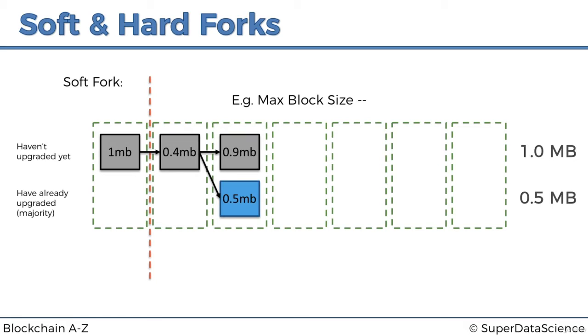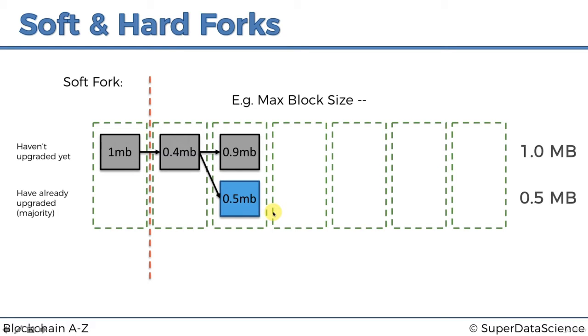However, this is the interesting part. Because we have the majority of miners here, right? The soft fork will only be initiated when we have not just a majority, but a prevailing majority, like 75% or 95%, a lot of miners sitting in this network. Then on this side, these miners are going to find the next block, likely faster.